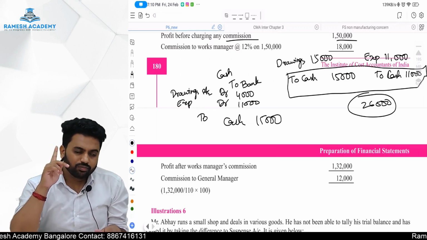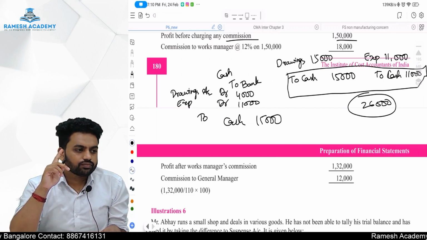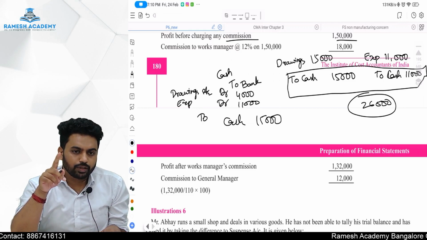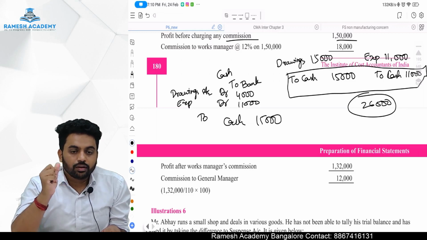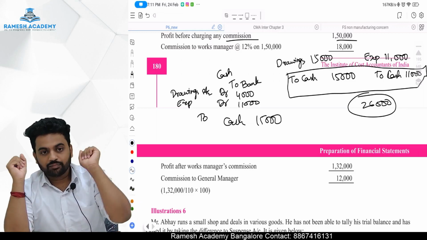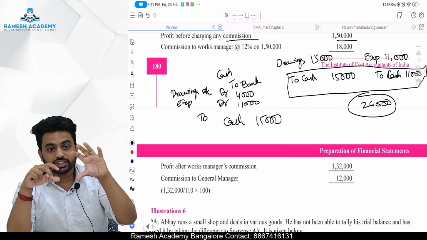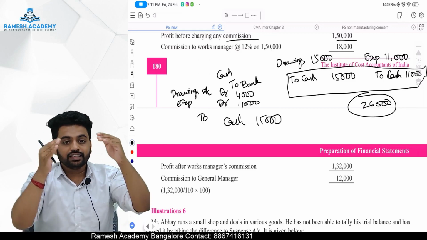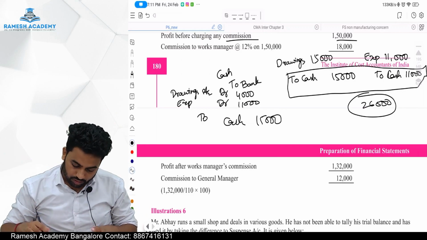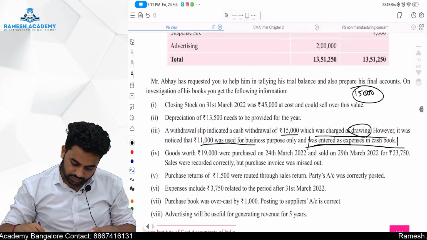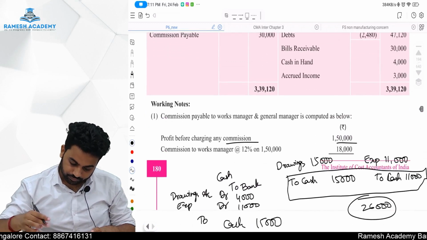I have already told you people that when there is a rectification, step 1 is to reverse the wrong entry. Step 2, pass the correct entry. Step 3, merge step 1 and step 2. So how will it look? It looks like this. Listen.